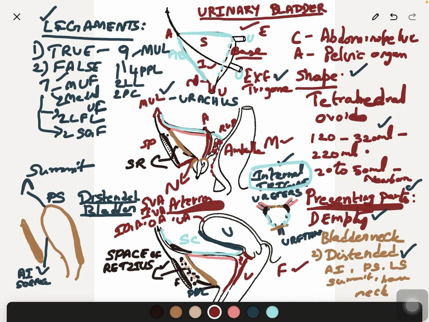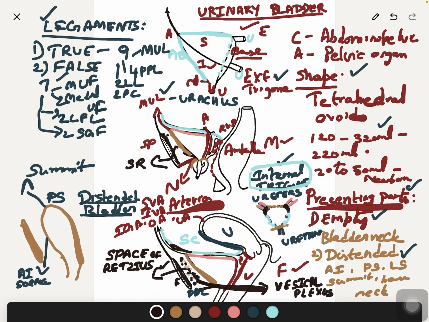Venous drainage: if you see, the veins form a plexus. That plexus is called the vesical plexus of the urinary bladder, which is situated along the infralateral surface of the bladder in the space of Retzius. So this vesical plexus is situated in the space of Retzius. This plexus communicates below with the prostatic venous plexus in male and finally drains into the internal iliac vein through the posterior ligaments of the bladder.